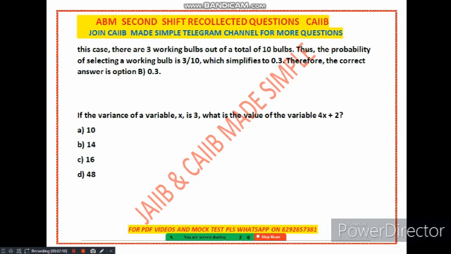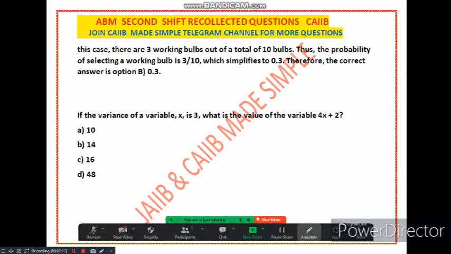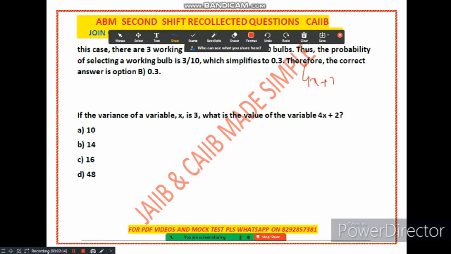So you have to tell me what is the variance of the variable 4x plus 2. Do you know the meaning of variance? Variance is a measure of how much spread out the values of the variable are. So when I say variance is 3, it means that the values of the variable are spread out about the mean by an average of 3 units.